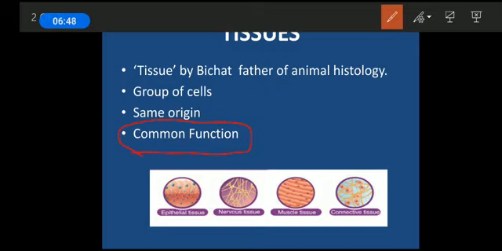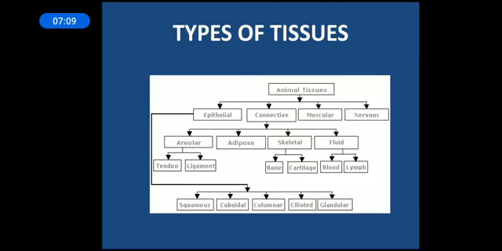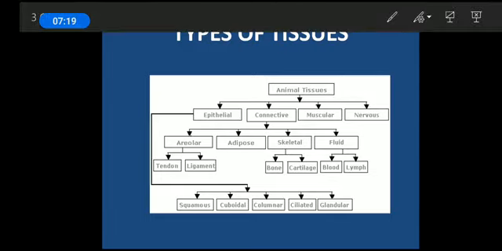Now let us see the tissues which are present in animals, particularly the complex, higher-level animals. These are the four fundamental tissues observed in organisms: epithelial tissue, connective tissue, muscular tissue, and nervous tissue.